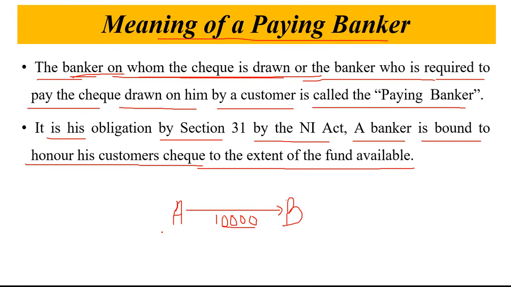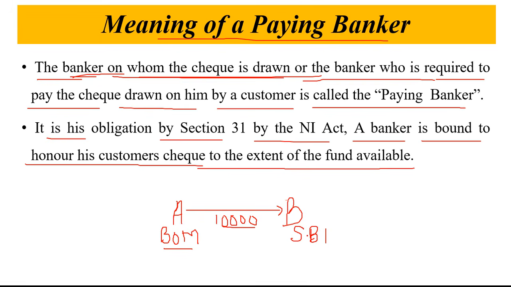Now A has an account in Bank of Maharashtra, and B has an account in SBI. So A has a check of Bank of Maharashtra. On that check he writes the name of Mr. B, pay to Mr. B 10,000 rupees, and he gives the check to B.